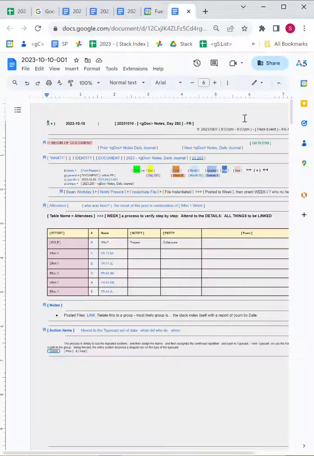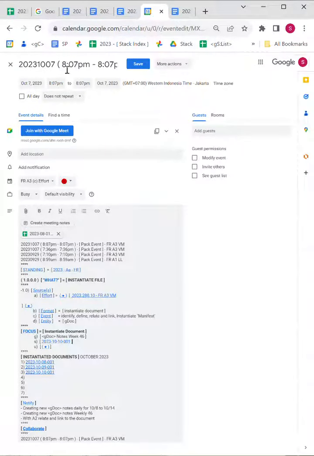If we look at the source event here, we should be able to find out. This is the 807 event, which I've opened here. They did not link to the name of the type of effort they're doing. If they did, we would expect this to go to a Google document that lists the steps of what it means to do that, which they've named as instantiate document.